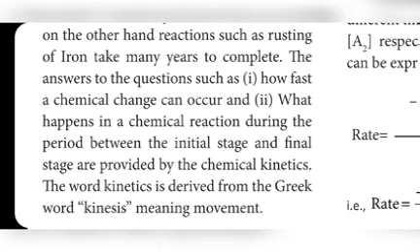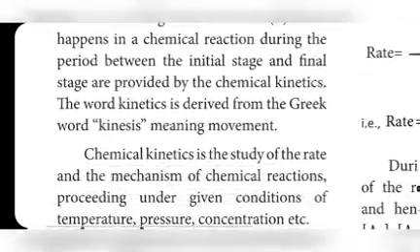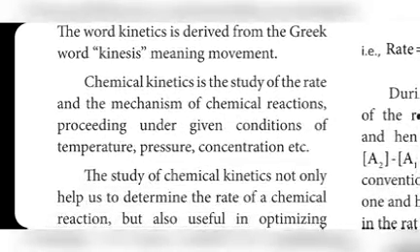The word kinetics is derived from the Greek word kinesis, meaning movement. So in chemical kinetics, kinetic means movement, that is speed. Chemical kinetics is the study of rate and mechanism of reactions.